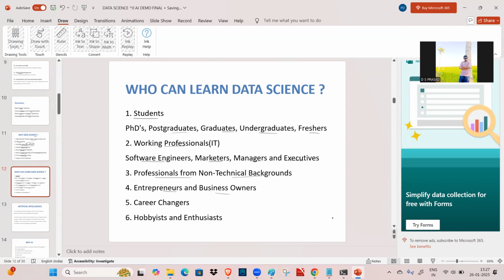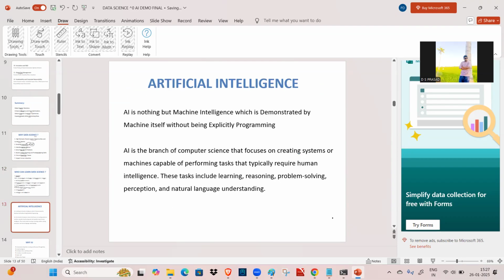So what is the advantage of learning for entrepreneurs and business owners? They can improve their business. If they know the concept of data science, they will know how to develop their application, and they will get different ideologies. He may become the client for one of the organizations, and based on his requirements, the organization is going to work and deliver the applications or projects. Okay, and career changes, so whoever wants to change their career, and hobbyists and enthusiasts, all these can learn data science.